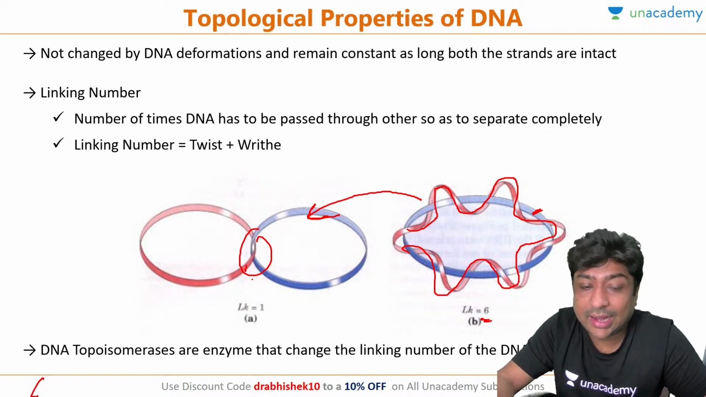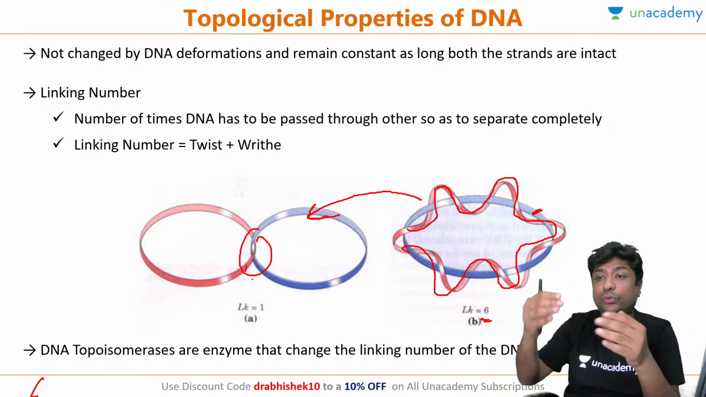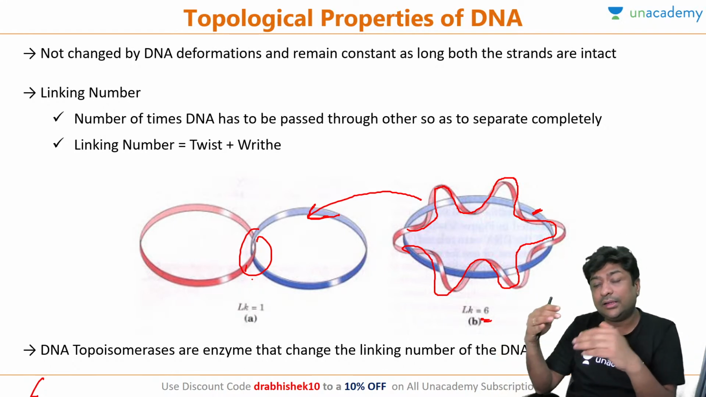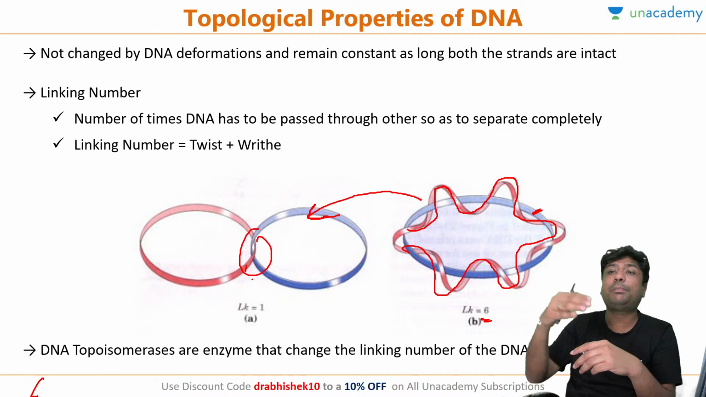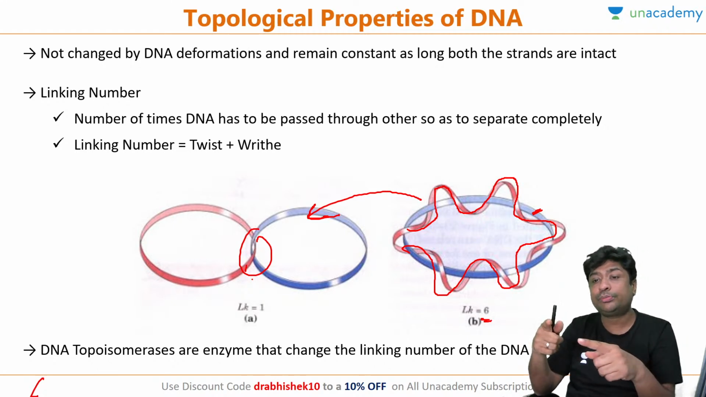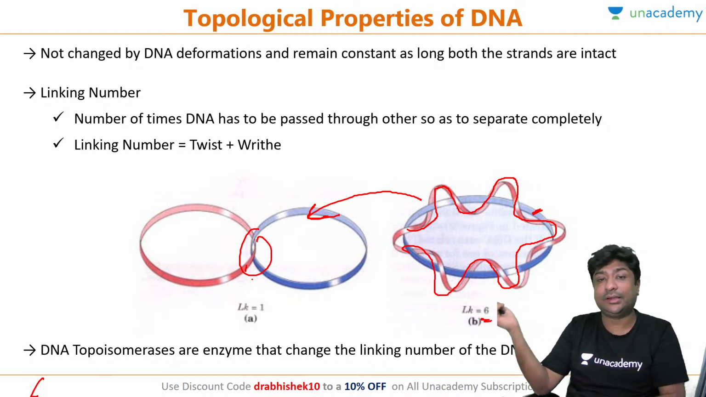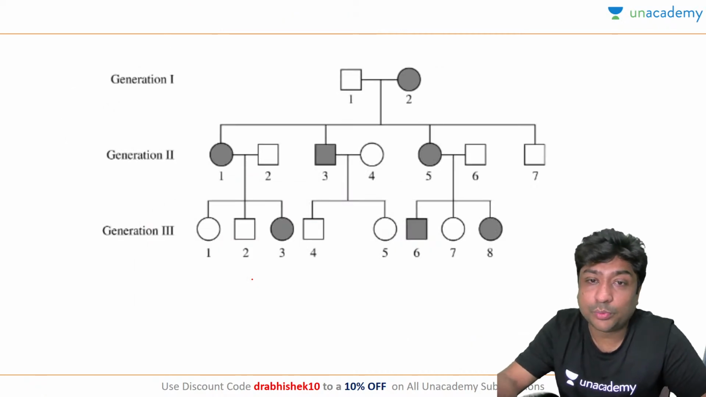And topoisomerases are enzymes that change the linking number. So if you have to induce negative supercoil, the linking number will decrease, and if you induce positive supercoil, if there is more supercoiling, then the linking number will increase. So this is the function of topoisomerase.